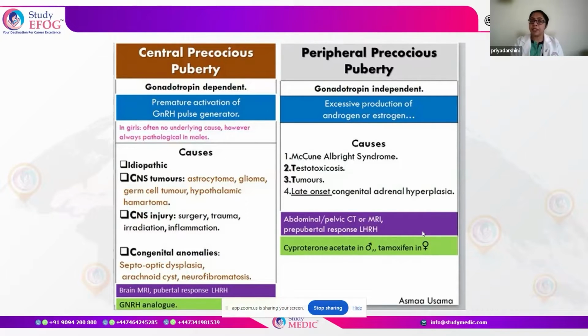So the main difference between both is that in central precocious puberty, there is a premature activation of the GnRH, whereas in peripheral precocious puberty, we have excessive production of the end hormones, which is your androgen or estrogen.